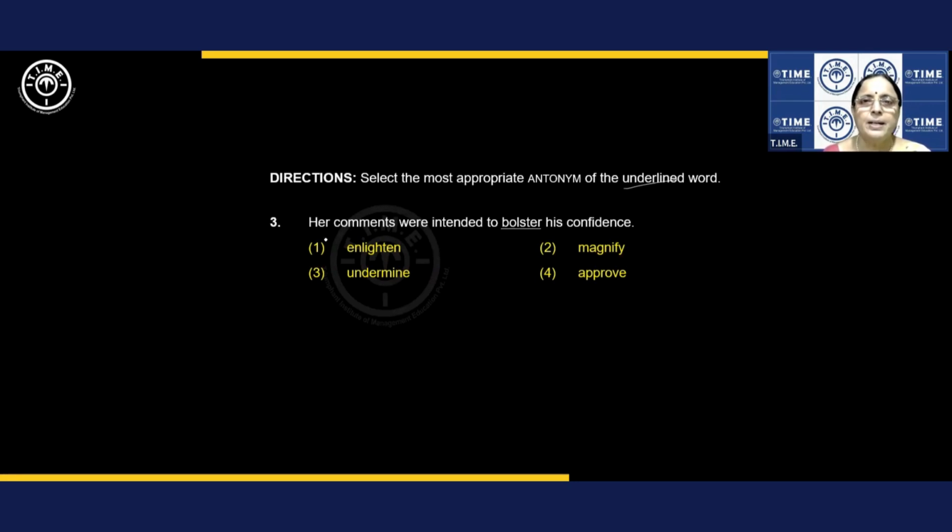Right? Let's see. Her comments were intended to bolster his confidence. All right. Her comments were intended to bolster his confidence. You may not know, but try to know whether this word has a positive tone or negative tone. Fine. So, bolster, I can give you the meaning straight away. Bolster is support. All right. Support or strengthen.